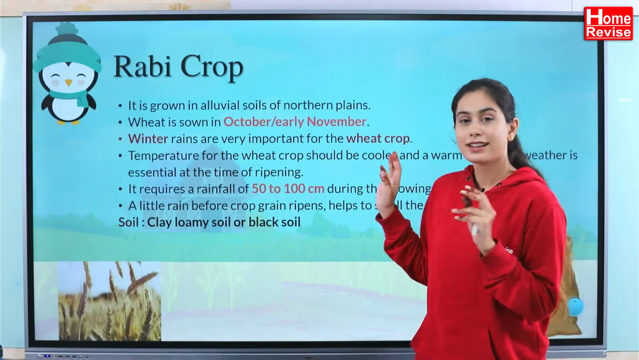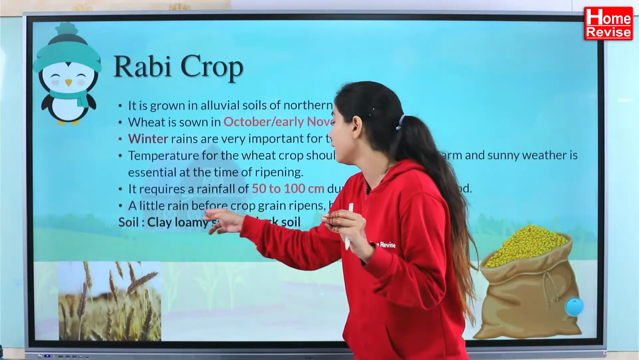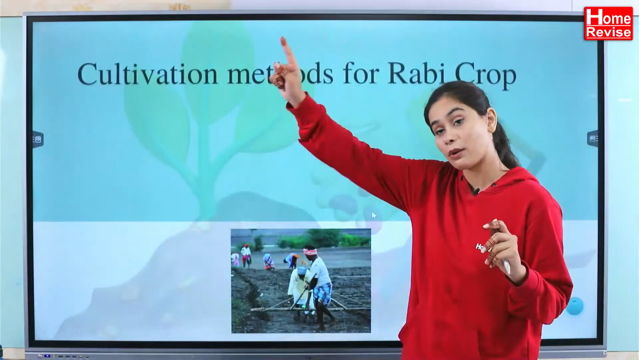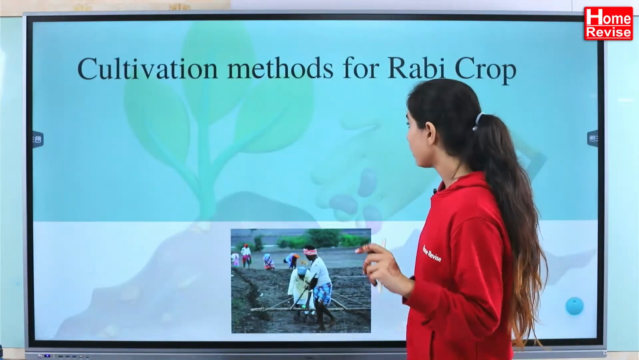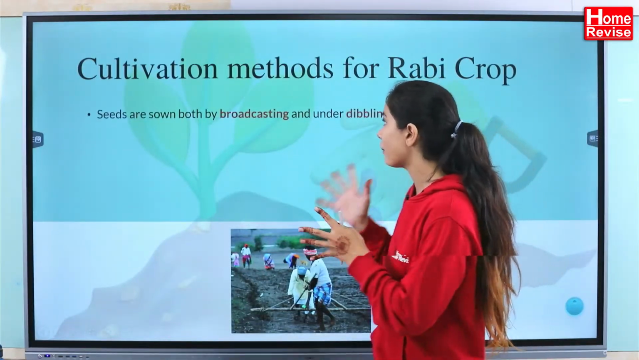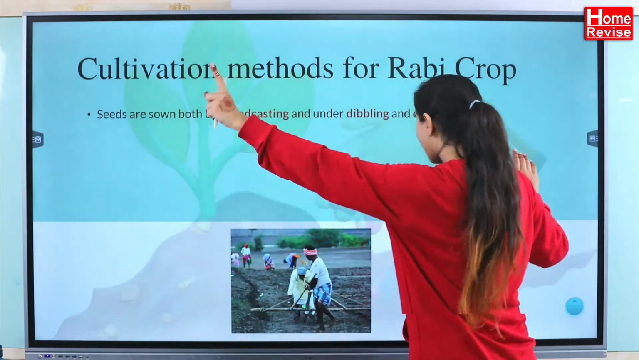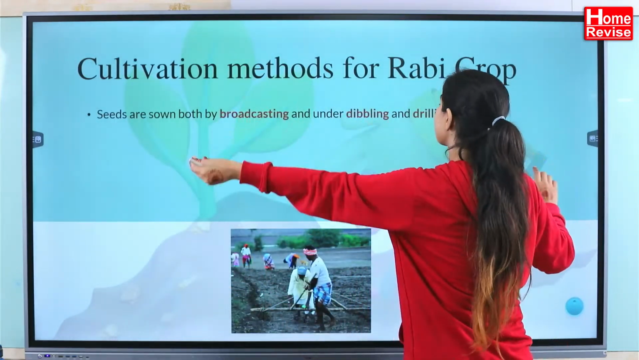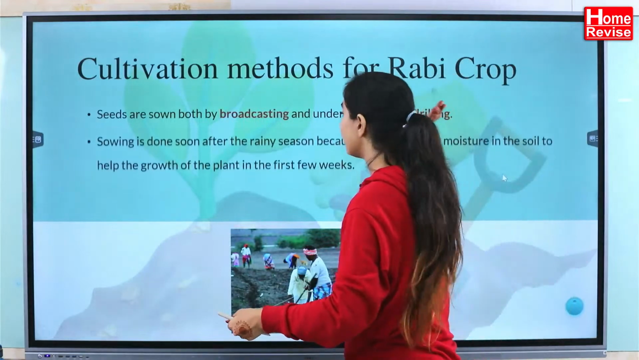Let's see the soil. The soil you will need here is clay loamy soil or the black soil, which is found in your northern plains. That much only you have to remember. Coming to the cultivation method, it is the same. Number one is broadcasting, then dribbling and drilling.